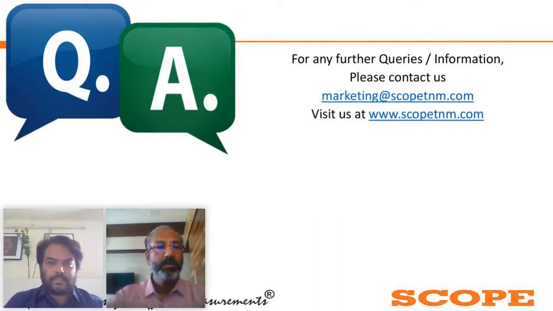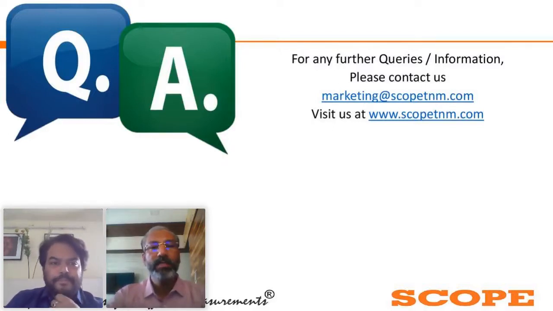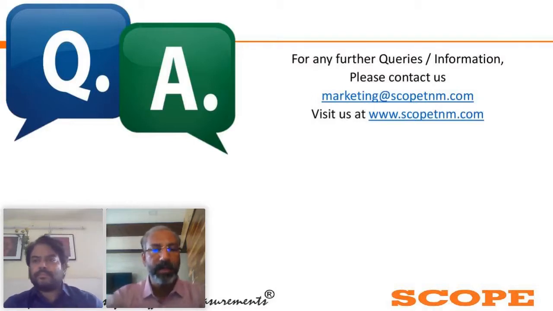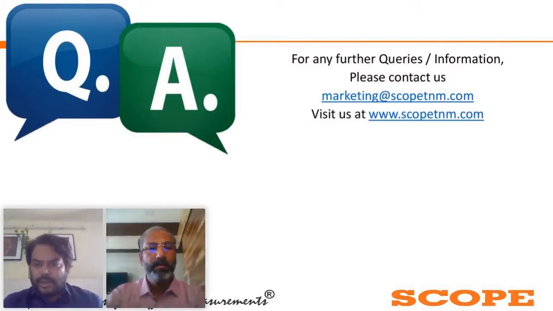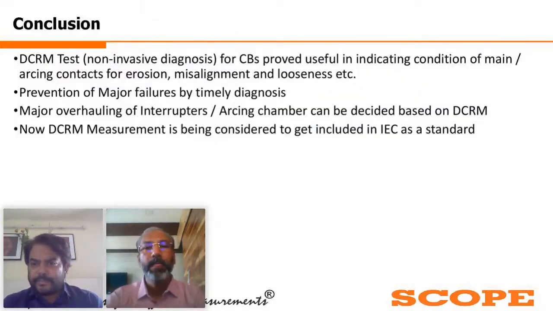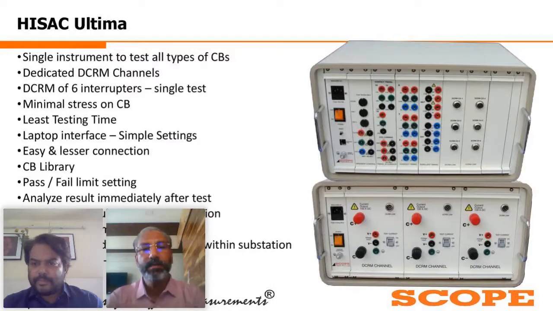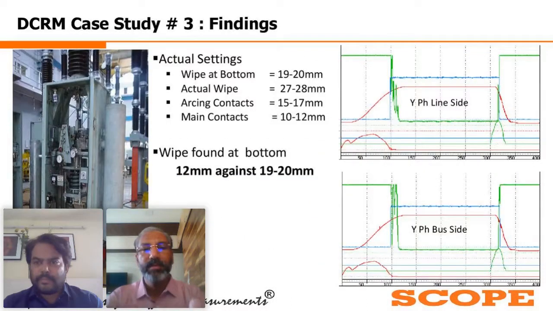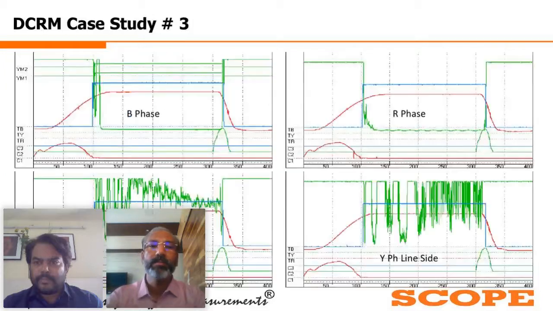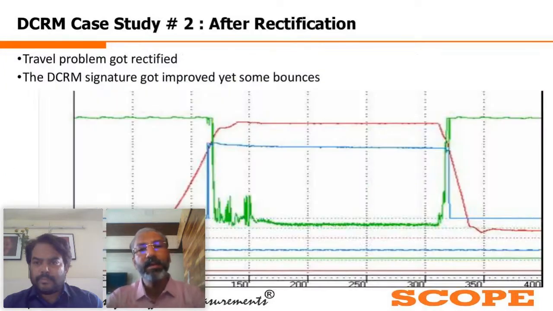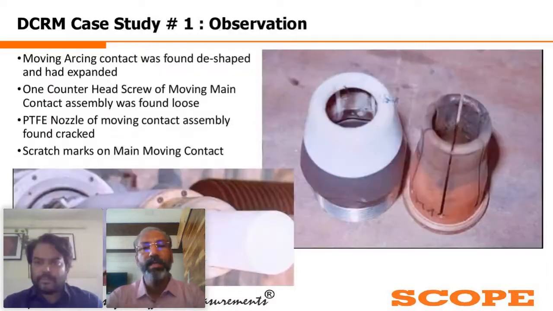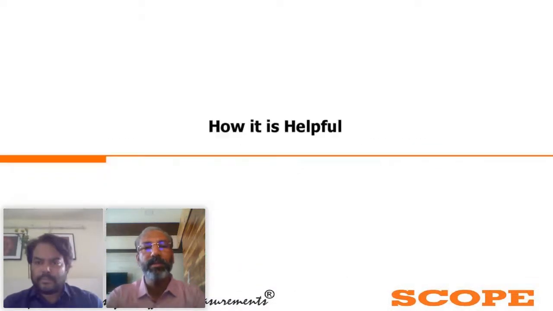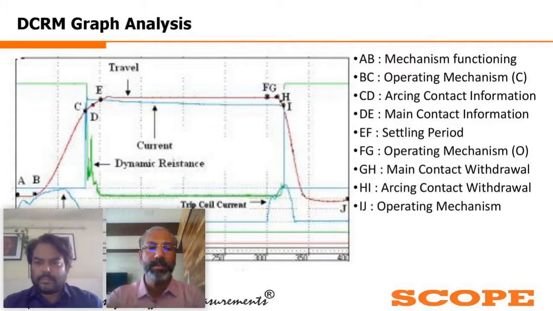There is one question from Chinmaya Raut. What is the difference between arcing contact and main contact? I believe Nilay had shown the pictures of the main contact and arcing contact. Maybe Nilay, if you can just bring on the picture or that particular slide, we can explain again. Yeah, I'm trying to bring it back. Yeah, right. See, the main difference is a circuit breaker has this main contact and arcing contact in parallel as a single assembly. The job of the main contacts is to carry the current when the circuit breaker is in closed condition and offer minimum resistance.